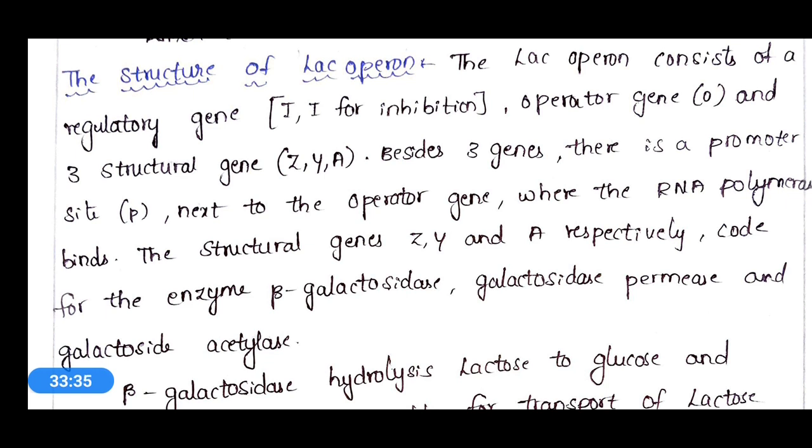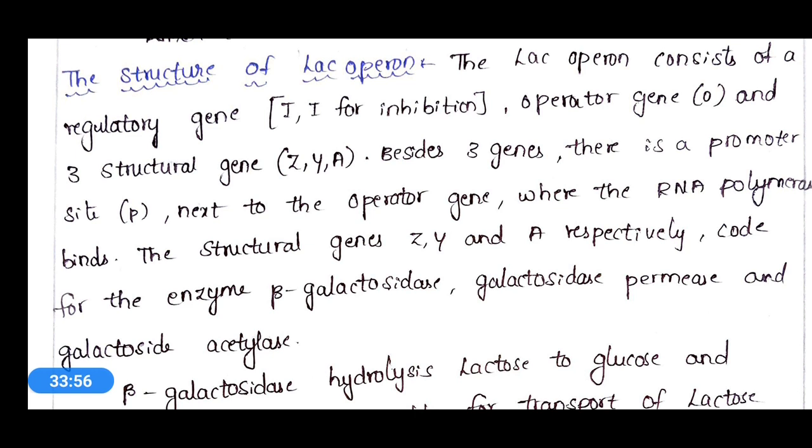Also, lac A will produce the enzyme transacetylase, whose function is not known yet.